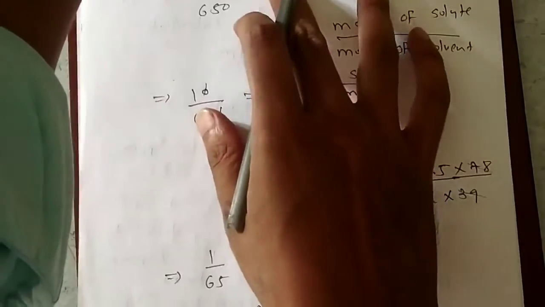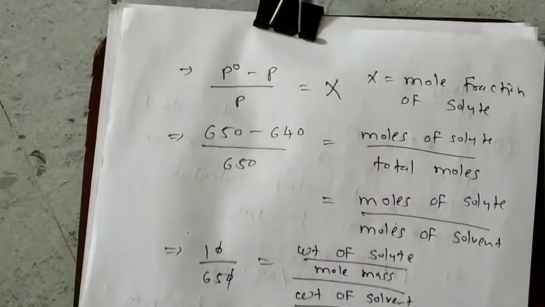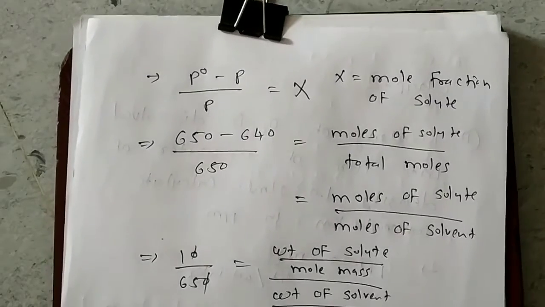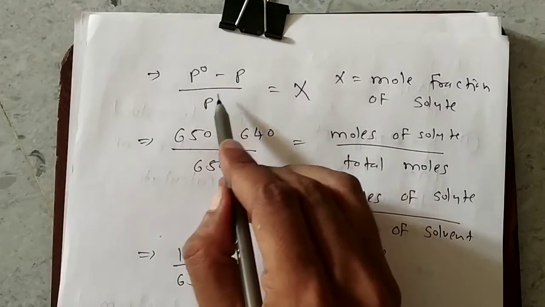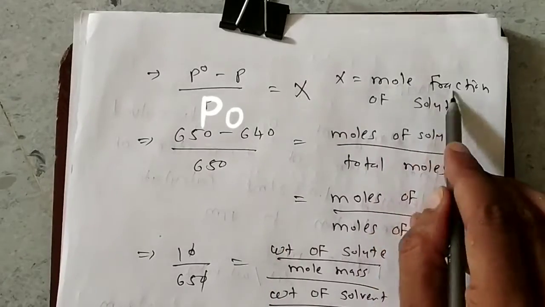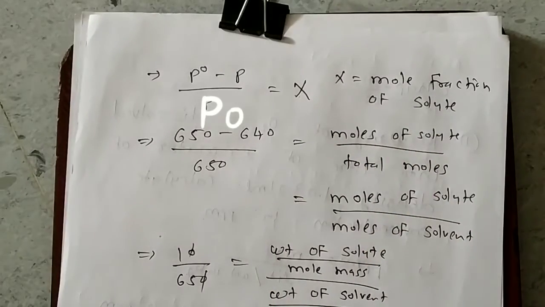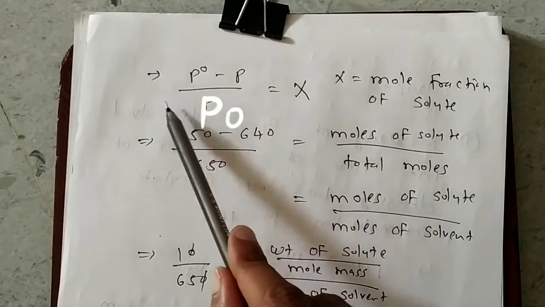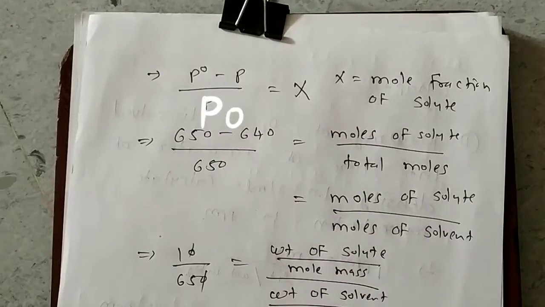Now the simple formula for Raoult's law was (P0 minus P) divided by P0 is equal to X, where X is the mole fraction of solute. Okay, so this is the formula for depression in vapor pressure. This was the formula for decrease in vapor pressure.